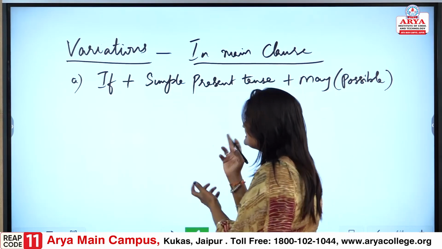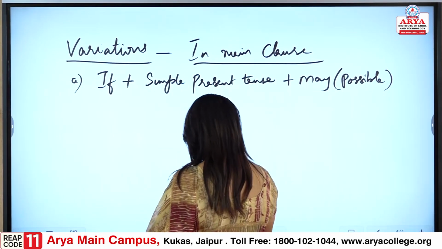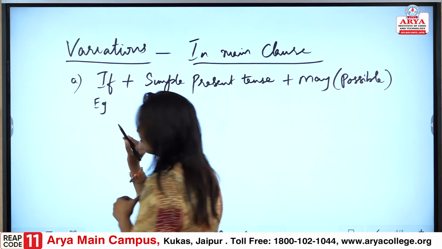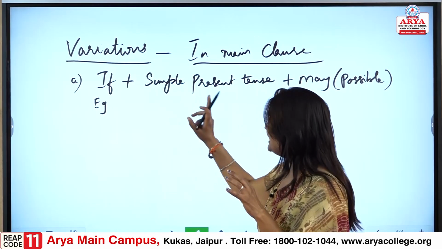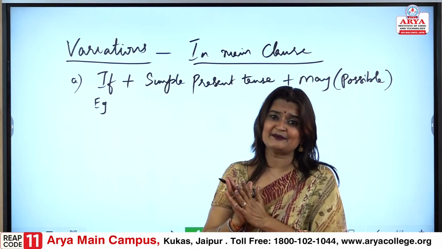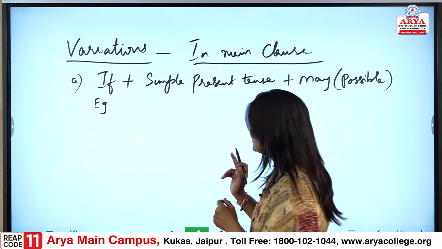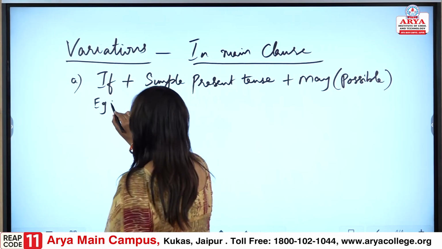So, again the condition is may. In that case, let me give you one example. Let us talk about each. Please remember each variation with the examples I am giving you, so that you have a clear understanding. Fine. So, let me give you the first example for A1.